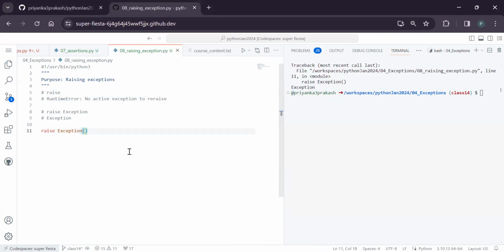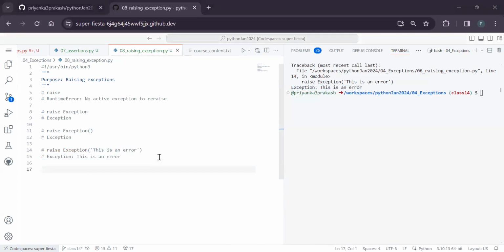So what does this exception class mean? When you are raising an exception, we need to give some kind of error, right? What is this exception about and why are you raising it? So for that, we can give it like this. You can raise an exception and give a message. Now, if you see, when the code breaks, you get the same exception and the message that you give. So whatever exception we give and whatever message we give, both come.